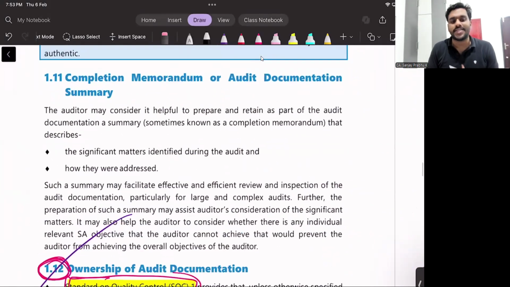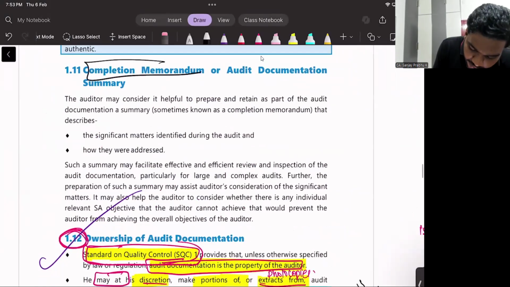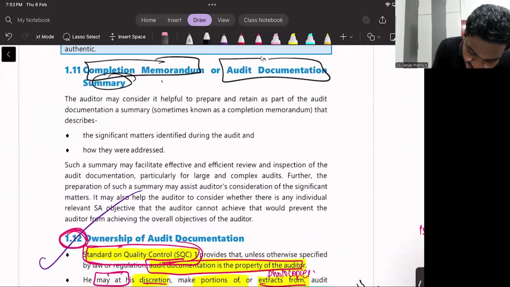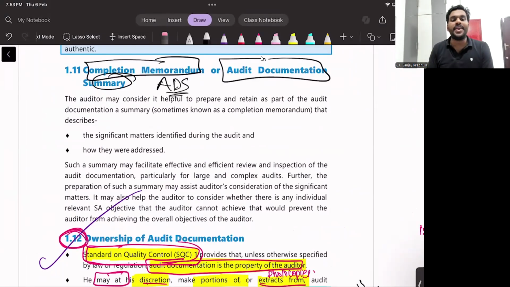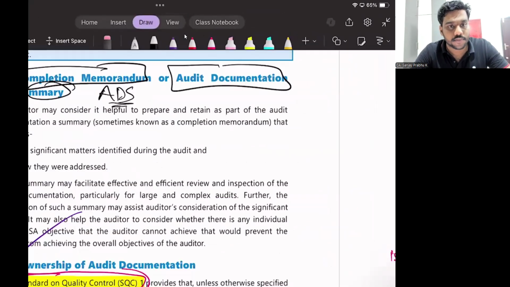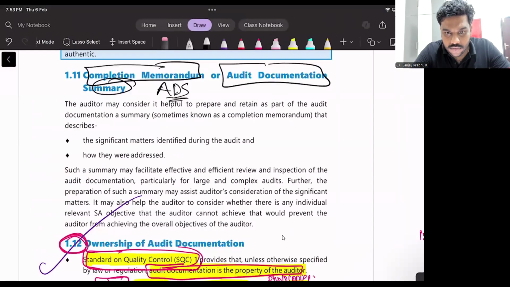Now we are going to learn something called completion memorandum, or audit documentation summary, ADS. What do you mean by this audit documentation summary? Just imagine you are auditing a company like Reliance.